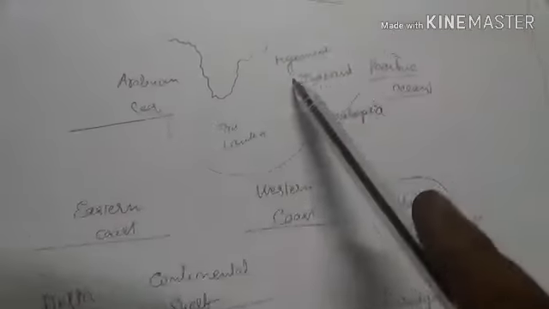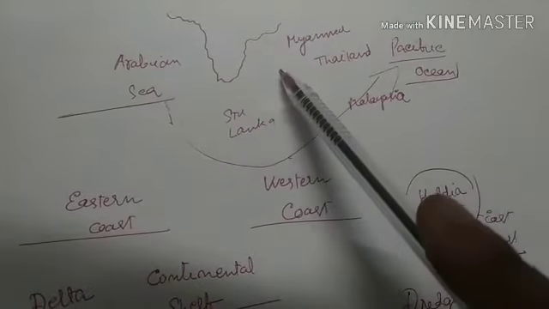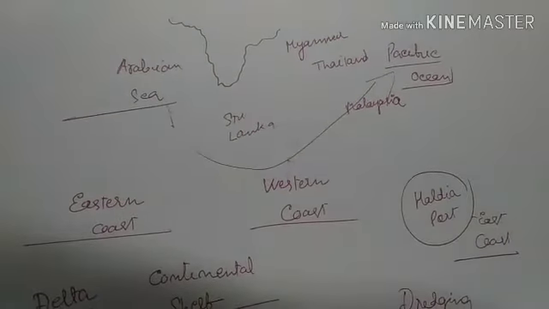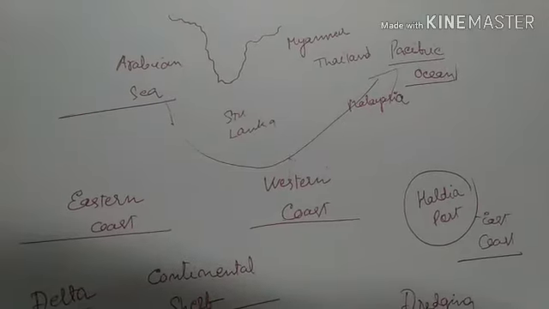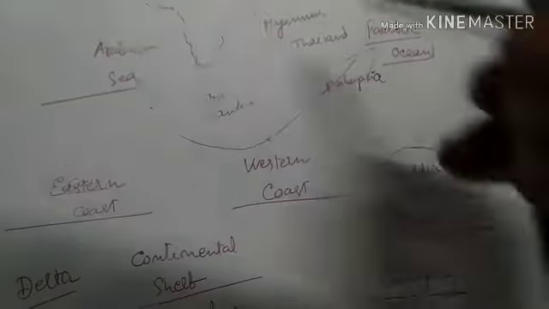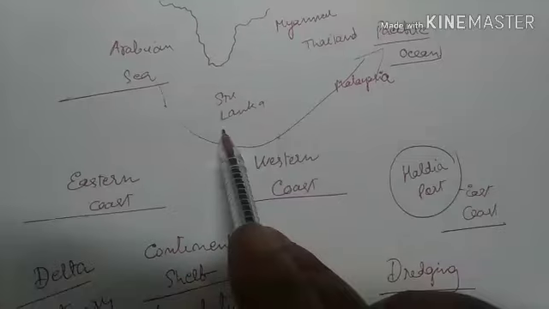The eastern coastline has mostly formed deltas. That is why it has much more deposition, and as a result of deposition it has a much more shallow waterline and shallow bottom, and it is an aggradational plain. That is why the eastern coastline is much more emergent than the western coastline.